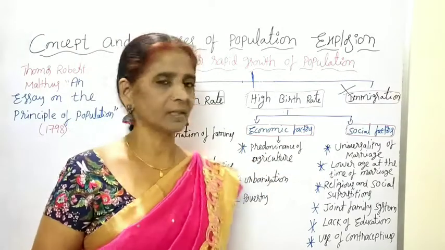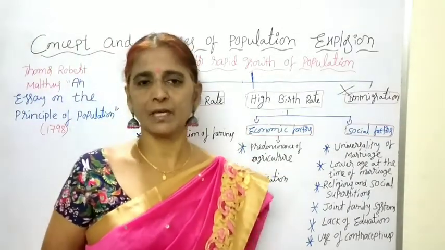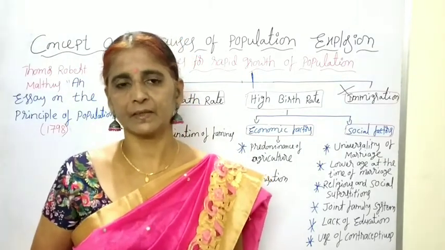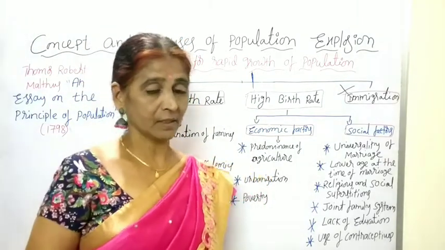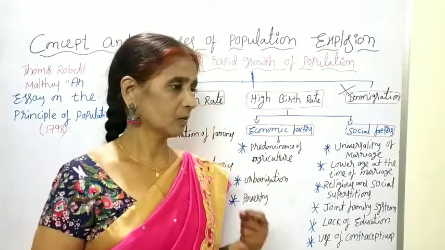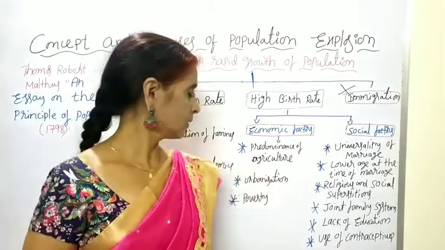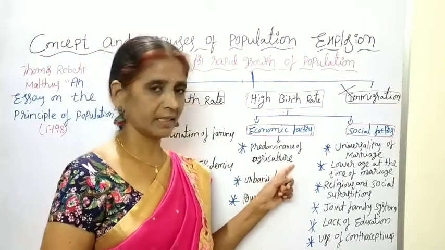Predominance of agriculture means that in an economy, a larger share of the labor force depends upon agriculture for their livelihood. Whenever agriculture dominates the remaining sectors in providing employment, the country is said to be an agrarian economy. So India is an agrarian economy.